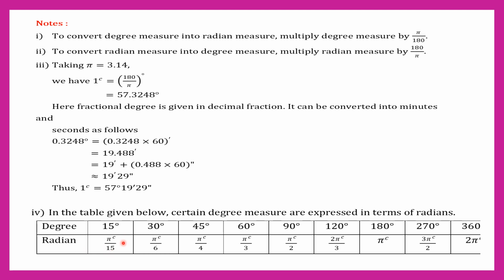15 degree equals pi divided by 12 radian. 30 degree equals pi by 6 radian. 45 degree equals pi by 4 radian. 60 degree equals pi by 3 radian. 90 degree equals pi by 2 radian. 120 degree equals 2 pi divided by 3 radian. 180 degree equals pi radian. 270 degree equals 3 pi divided by 2 radian. 360 degree equals 2 pi radian.